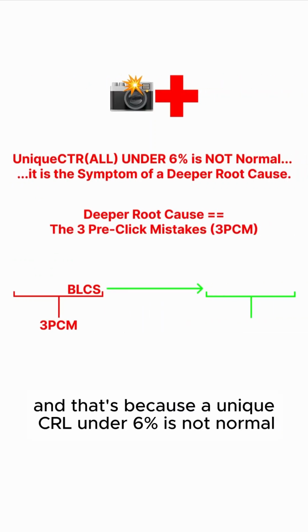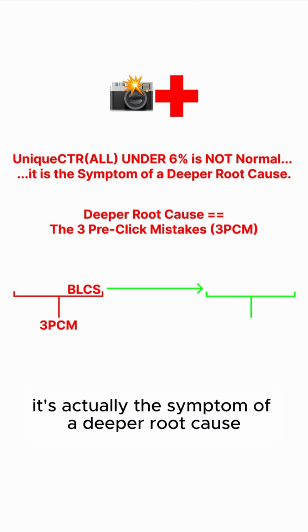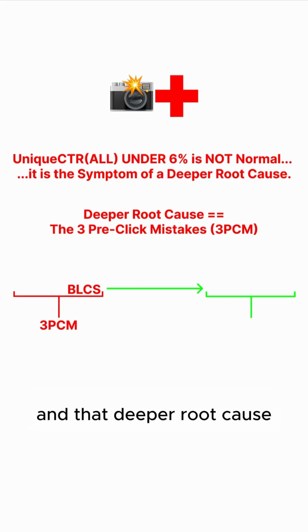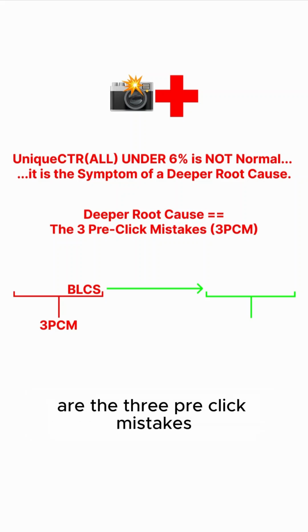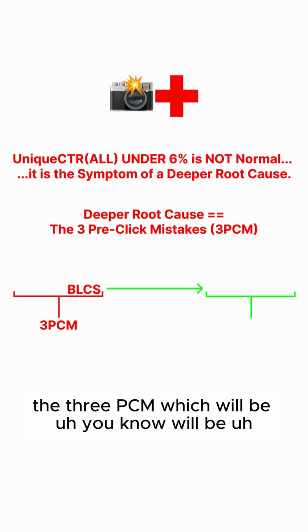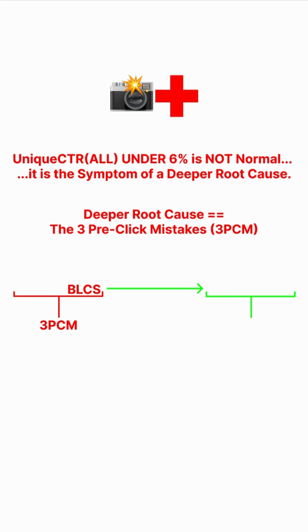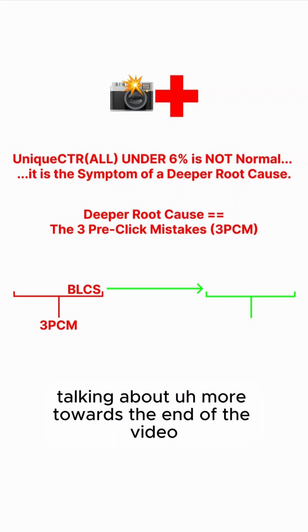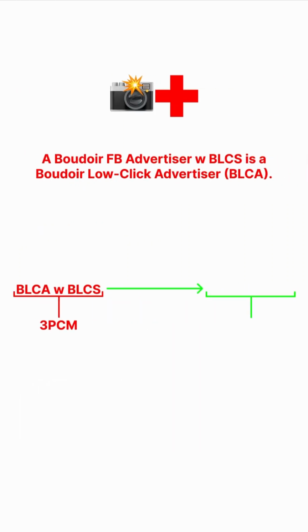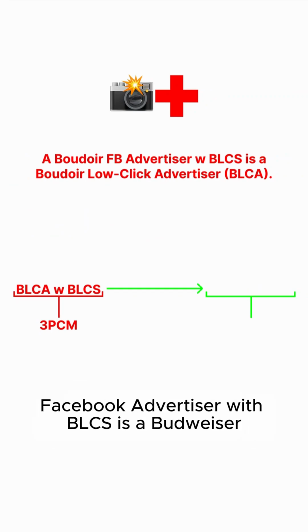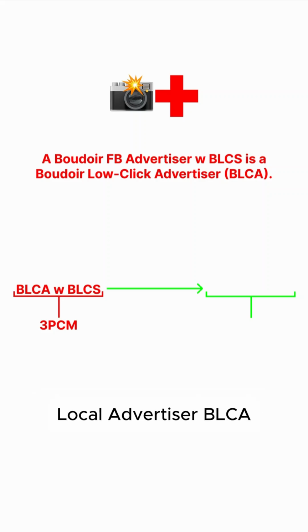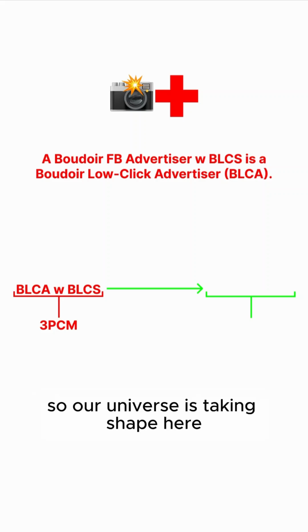And that's because a unique CTR under 6% is not normal. It's actually the symptom of a deeper root cause. And that deeper root cause are the 3 pre-click mistakes, the 3 PCM, which we'll be talking about more towards the end of the video. We also know that a Boudoir Facebook advertiser with BLCS is a Boudoir low click advertiser, or BLCA. So our universe is taking shape here.